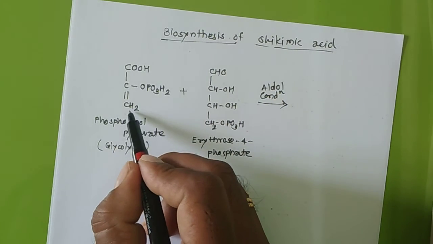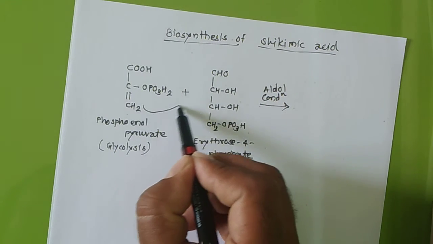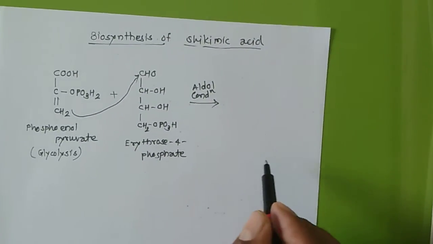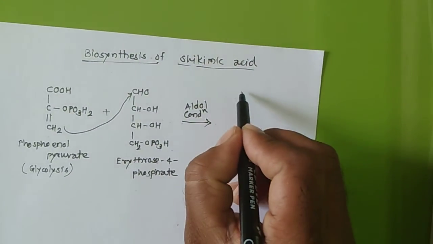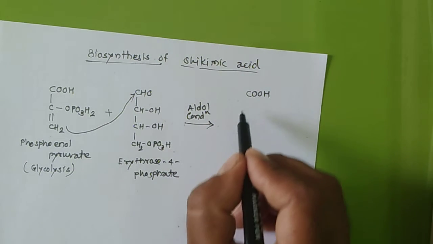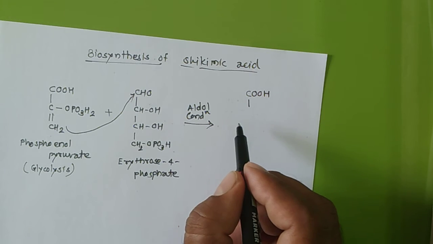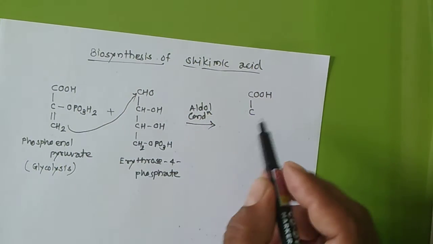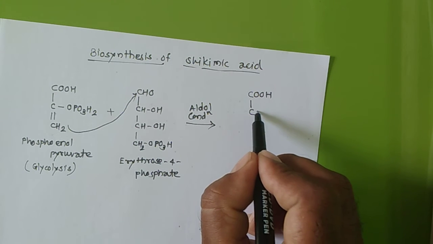There will be an attack of this CH2 on this CHO, so there will be a joining. How will it look? See here, one carbon is COOH, then this phosphate group will be removed, understand.